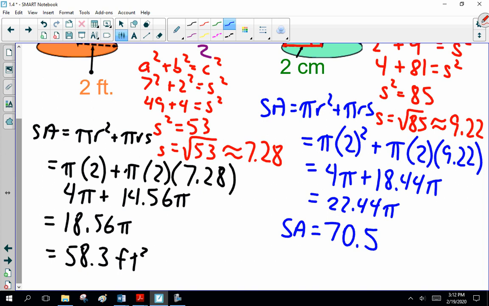Well, let me see your work. Hang on. Pi r squared. 9.22 is your radius, is the slant height, not 9. That's too much rounding off, because the slant height is the square root of 85, which is 9.22. And you didn't put the 2.22. All right.